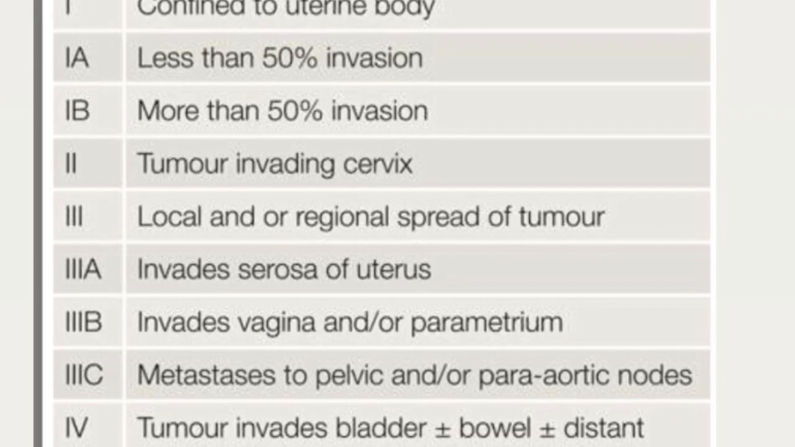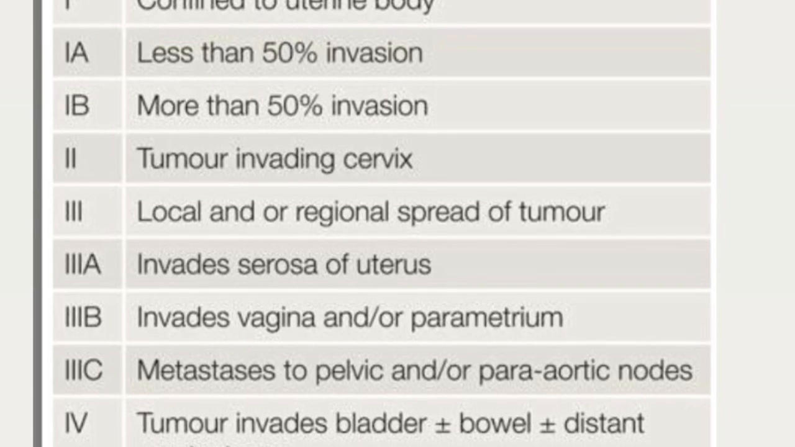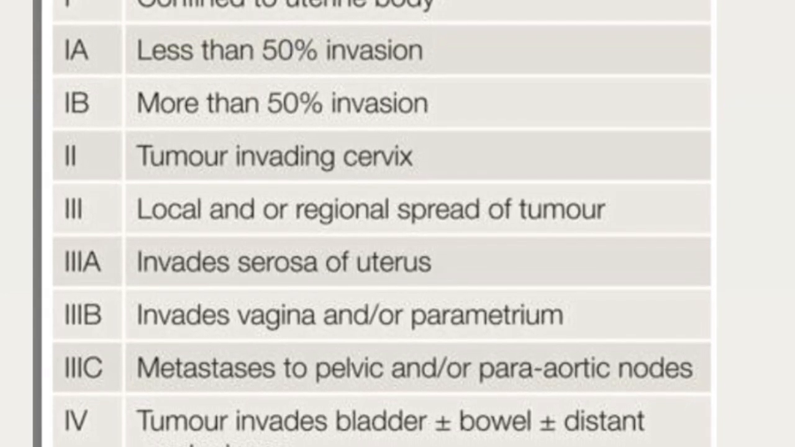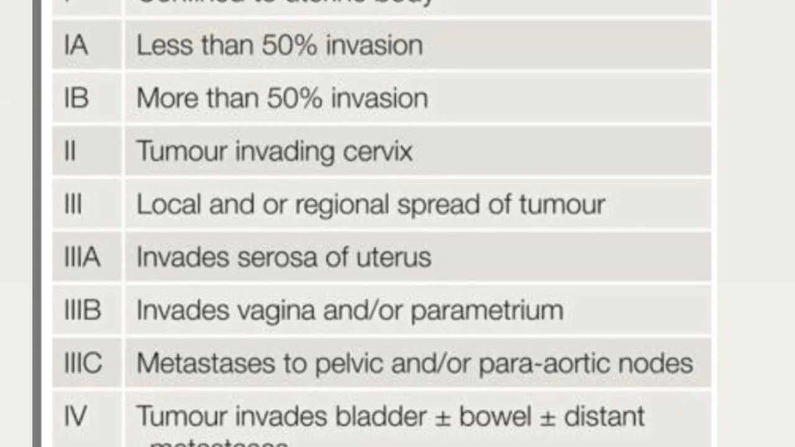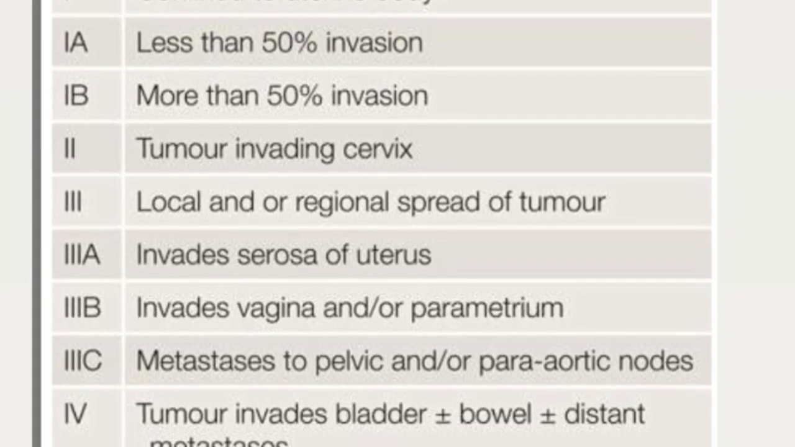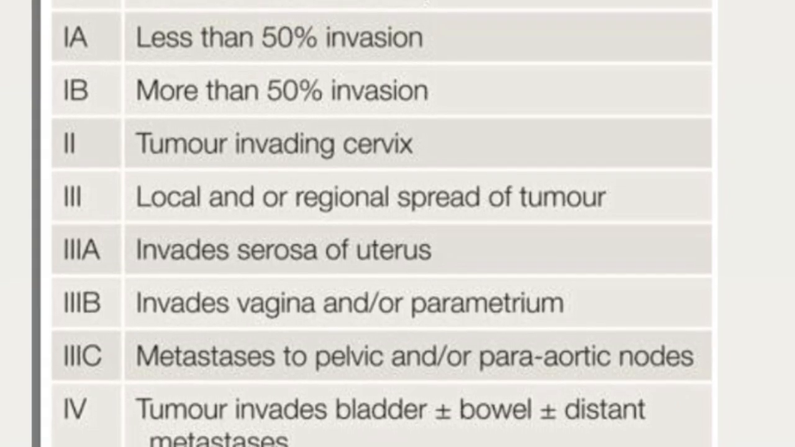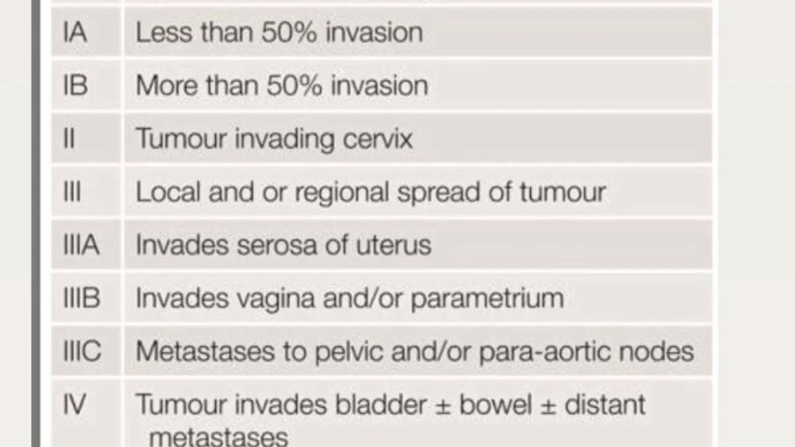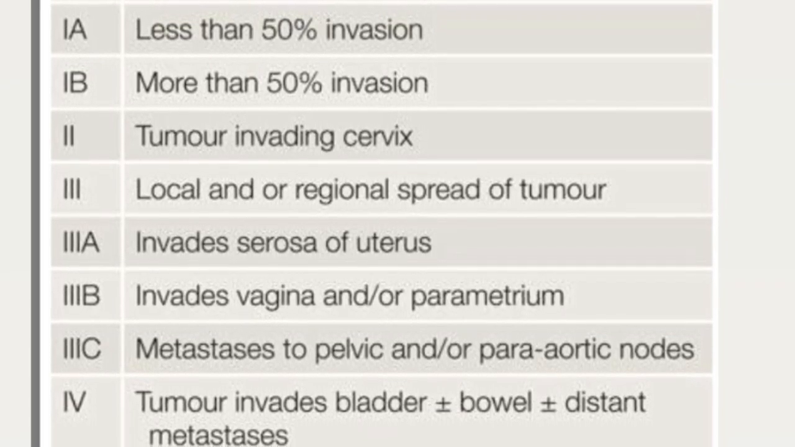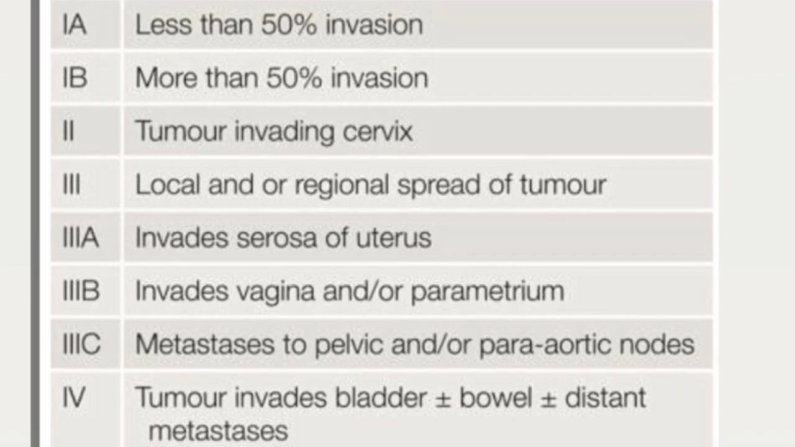So stage 1 entails that the tumor is confined to the uterine body. Then 1A entails that there is less than 50% invasion of the myometrium. 1B entails that there is more than 50% invasion. Stage 2 entails that the tumor has invaded the cervix. Stage 3 entails that there is local and/or regional spread of tumor.